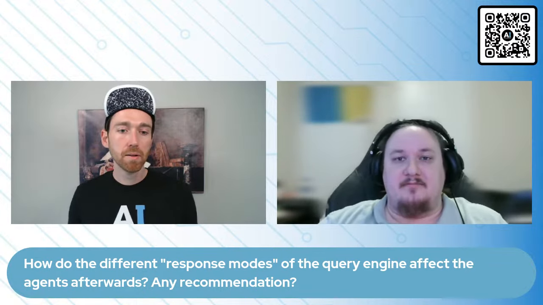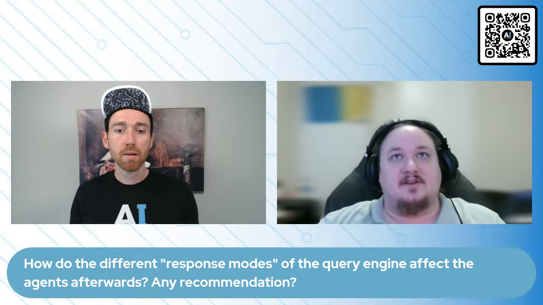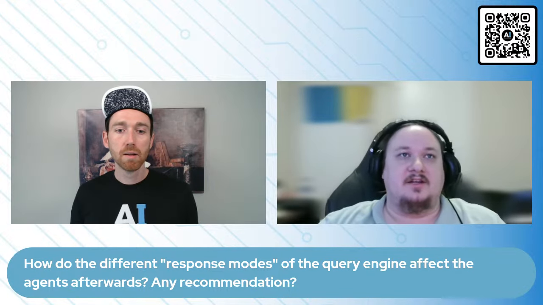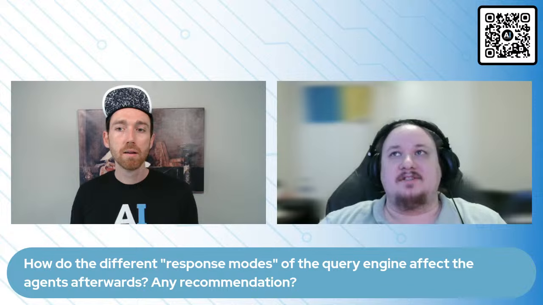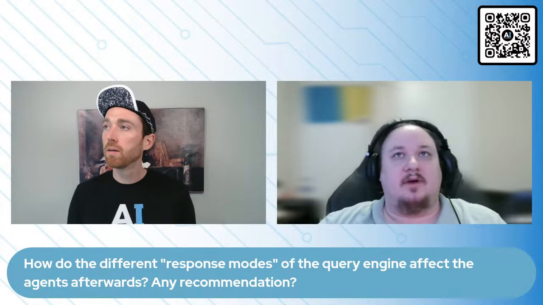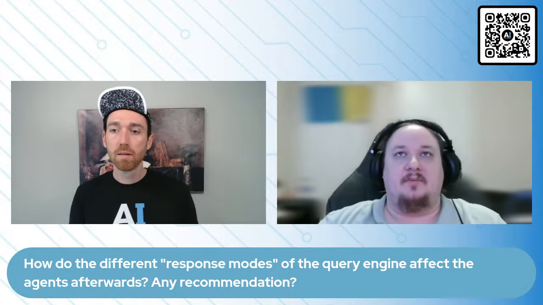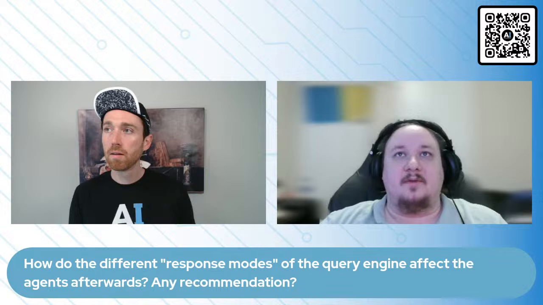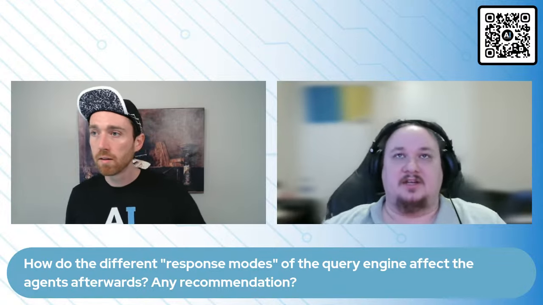Depending on what information it responds with, how much information you're sharing in that message thread can absolutely impact the performance of the agents afterwards. When it comes to the best, it's going to be use case based, but I would say sharing any and all information that is relevant to help your agent is the best way to go.